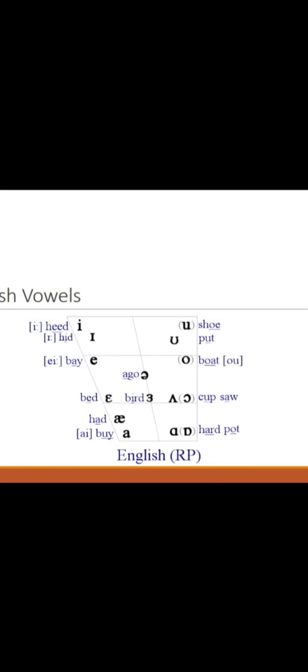And below is a, long a, for example in father. Schwa is used as a short vowel, as in ago, away. And epsilon is used for the zabar sound, for example bird, third, etc.